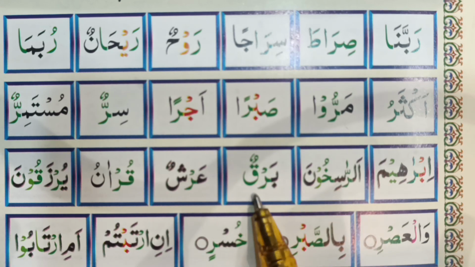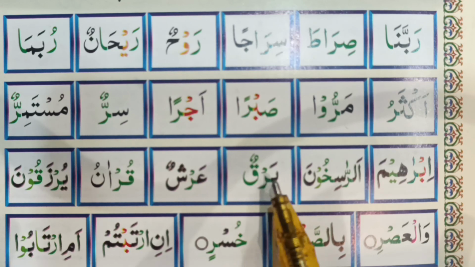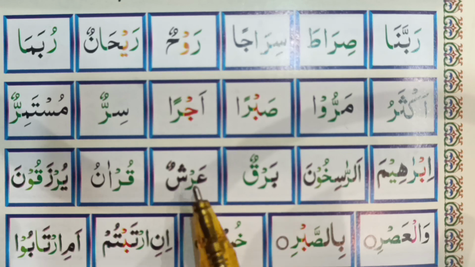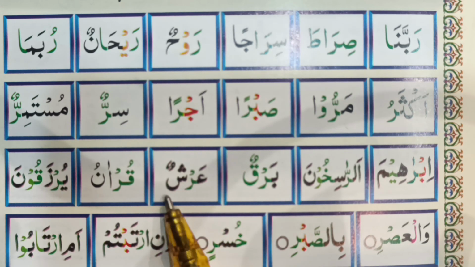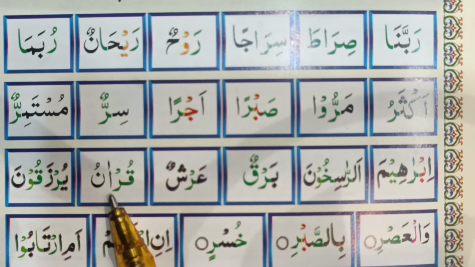Now we have to look at the second rule, that is when you see ra has a jazm on top, and you have to look at the previous letter, there should be the zabar, pesh or khadi zabar or any other sign which I told you before. Then you will make thick sound of ra. So this is barqun. Arshun. Qur'anu.